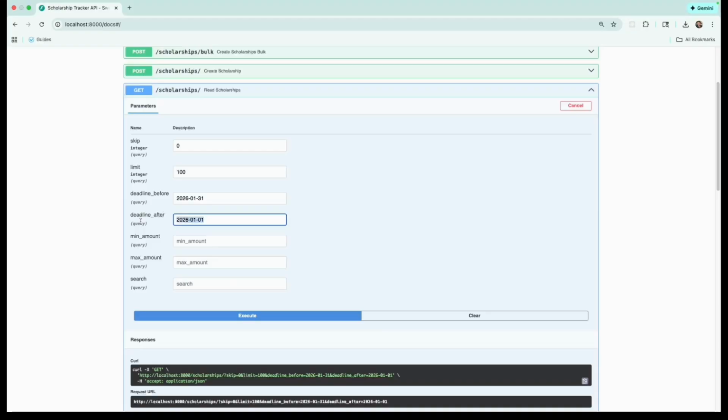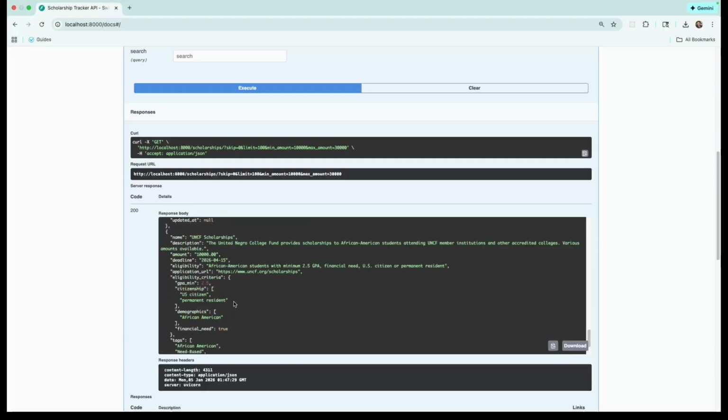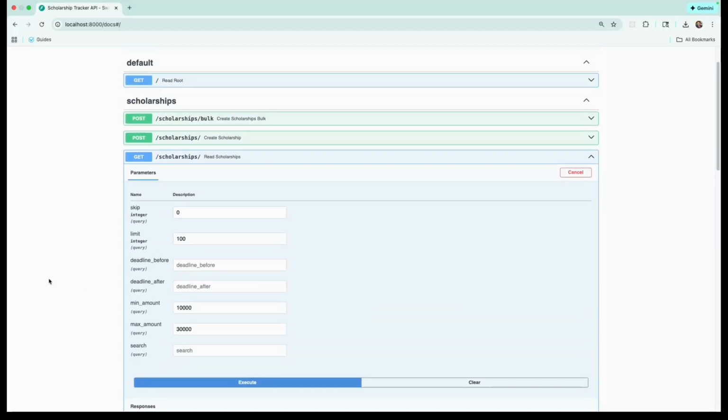All right, now to finish off the testing here, let's do scholarships that are a minimum of 10,000 and a maximum of 30,000. There you go. So our filter functionality is working as expected.